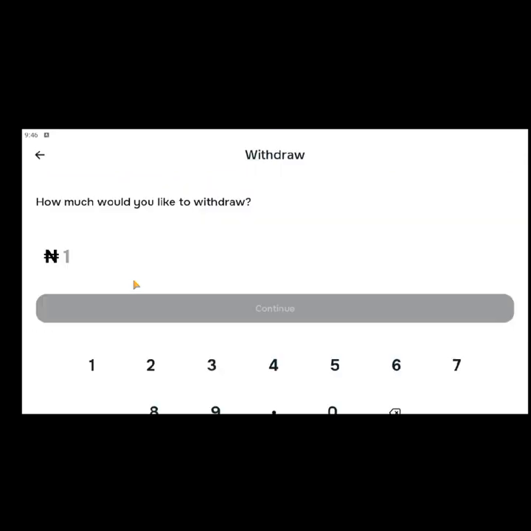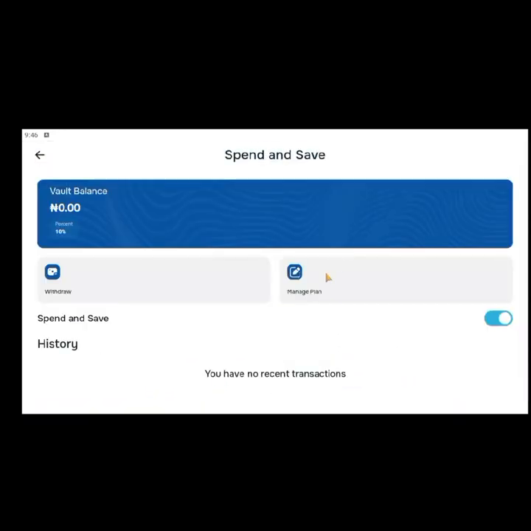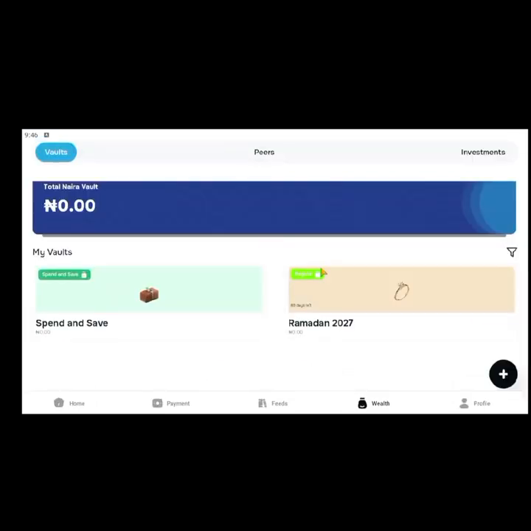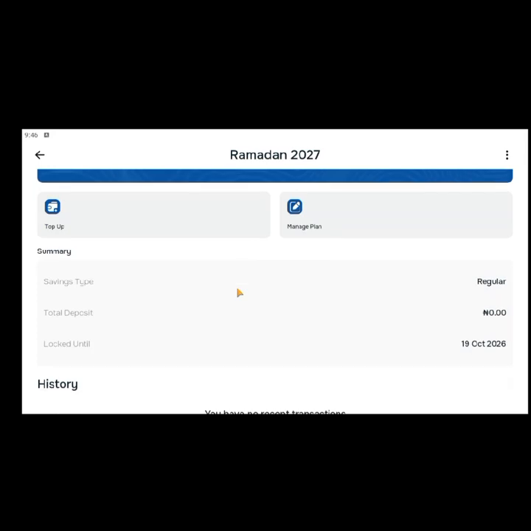You can see, click on withdraw, but there's no money there, so you just can't withdraw now because there's no money you want to withdraw. But look at this particular vault. This one we created last. We clicked on lock. Aha, lock vault, meaning you can't withdraw until a particular time, which is 89 days left, for example. So can you withdraw from this? The answer is no. Until that day.